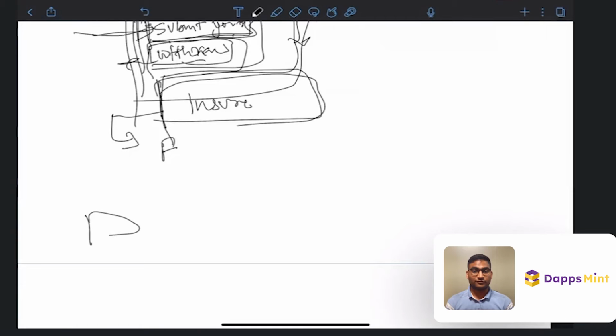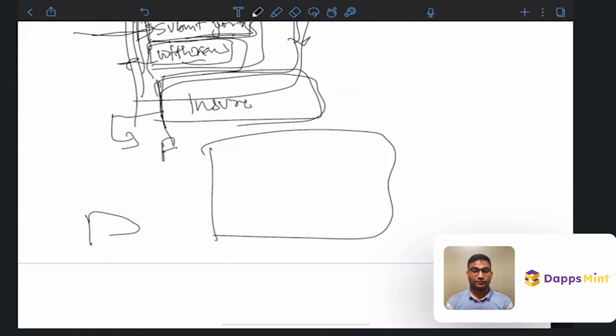Yes, we can actually write a smart contract like that. Let's consider a smart contract where there are two functions, one called make payment, and one more called schedule call.